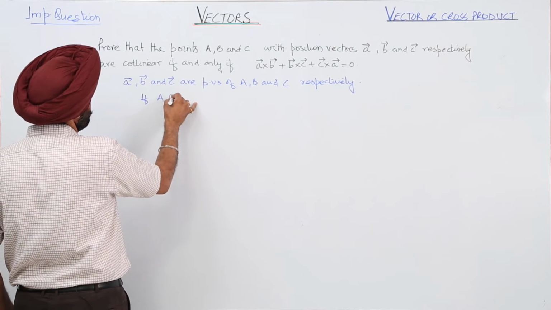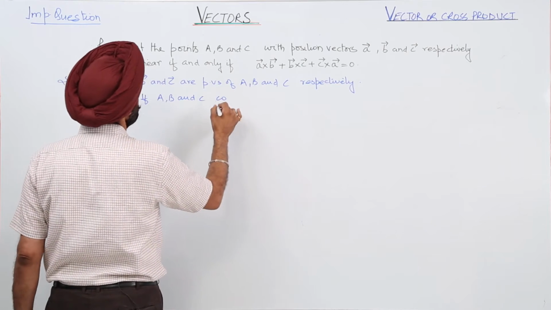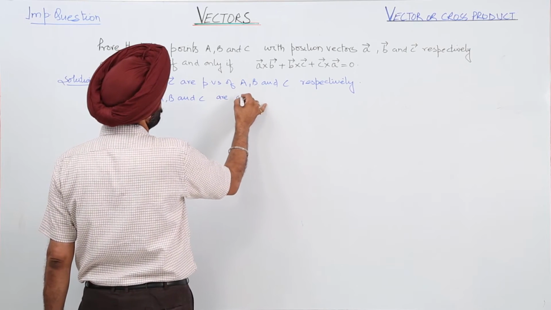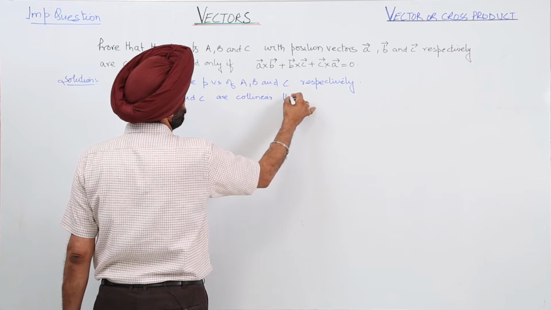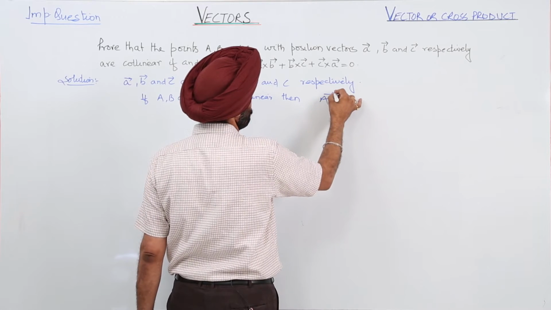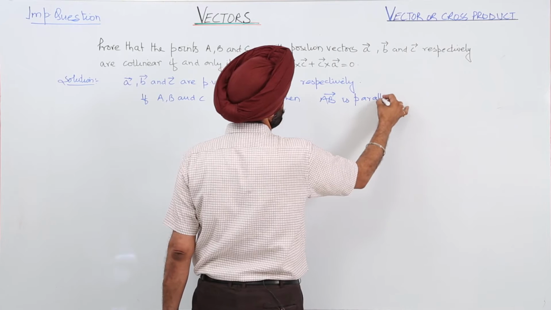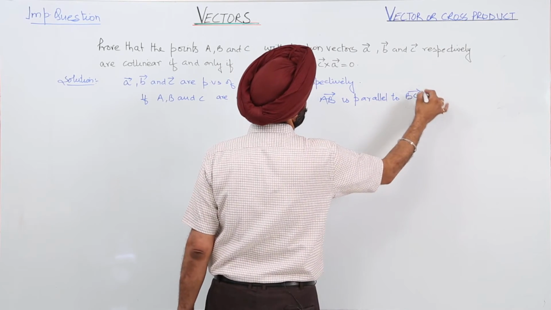If A, B and C are collinear, then vector AB is parallel to vector BC.